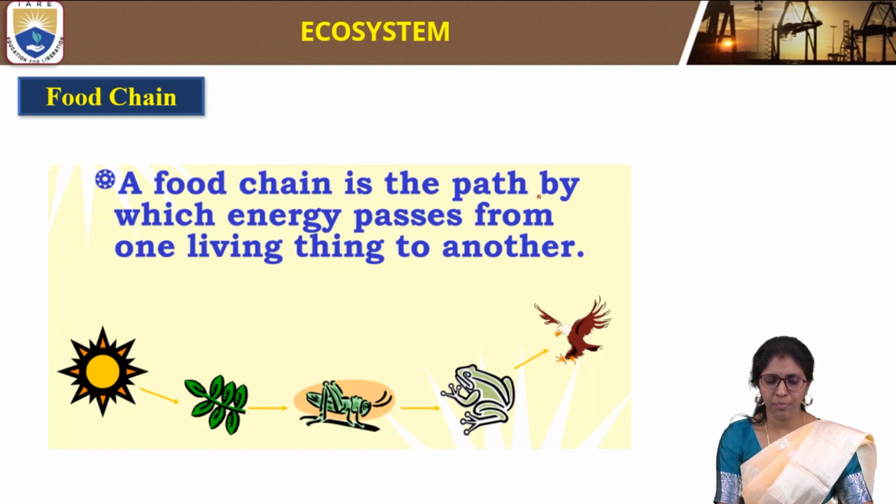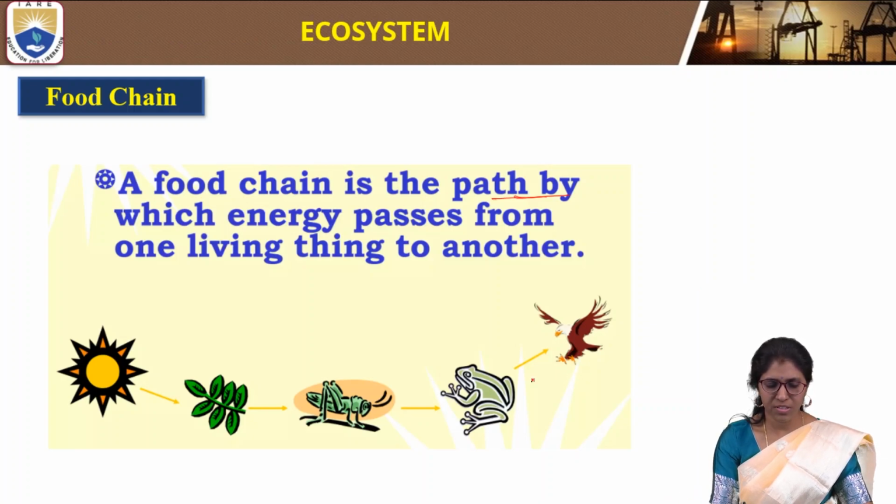Food chain is the path by which energy passes from one living thing to another. So food chain means it is a path by which energy, like heat energy, passes from one living thing to another living thing.